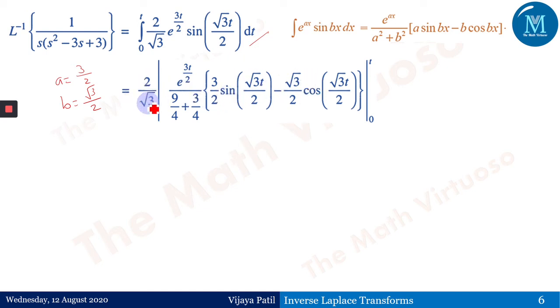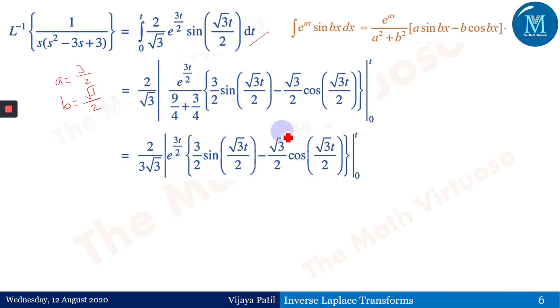So same formula, e to the power ax sine of bx dx, just you go through this, which is 2 upon square root of 3 is a constant with respect to this. So e to the power ax upon a square plus b square, so 9 by 4 plus 3 by 4, and this is a times, that is a is 3 by 2 sine of square root of 3t by 2 minus b, square root of 3 by 2, cos of square root of 3t by 2. 0 to t is the upper limit minus the lower limit.